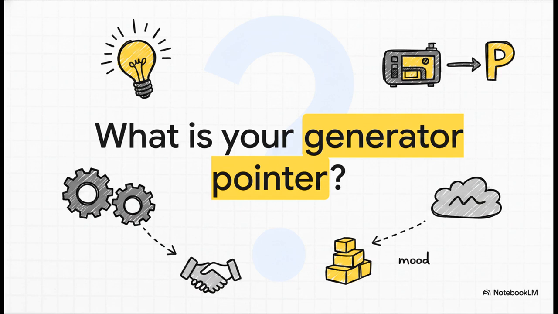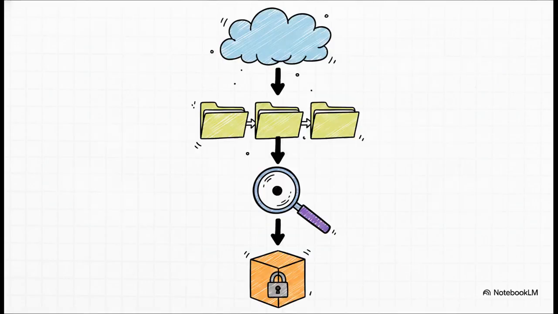What is your generator pointer? Think about that for a second. If collaborators agree on this brilliant new idea, but they can't identify the exact generator pointer for it, the agreement isn't executable yet. It's really just a mood. A vibe. This is what's known in OMI as the generator discipline.